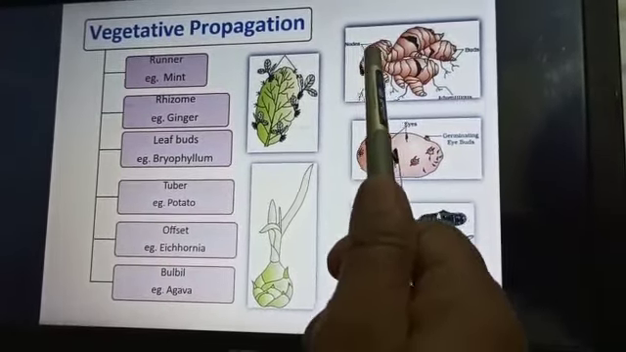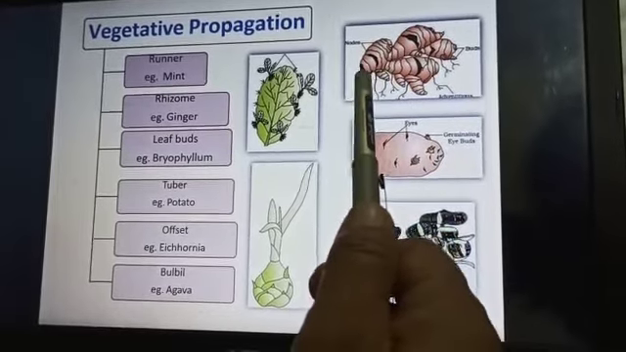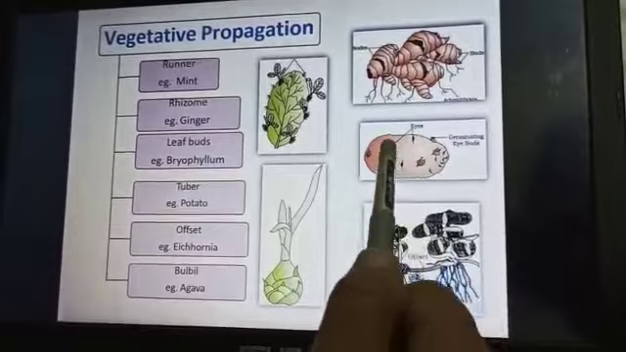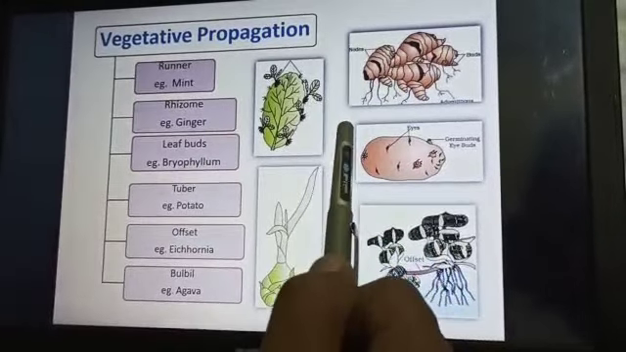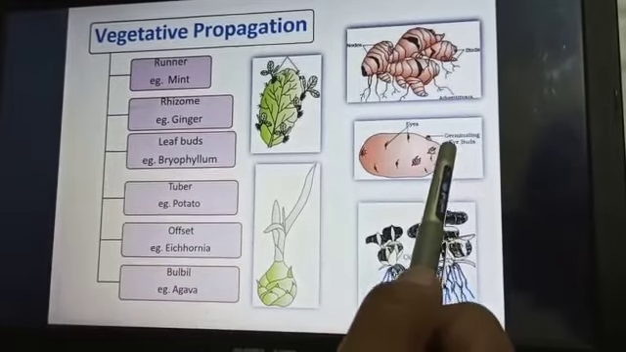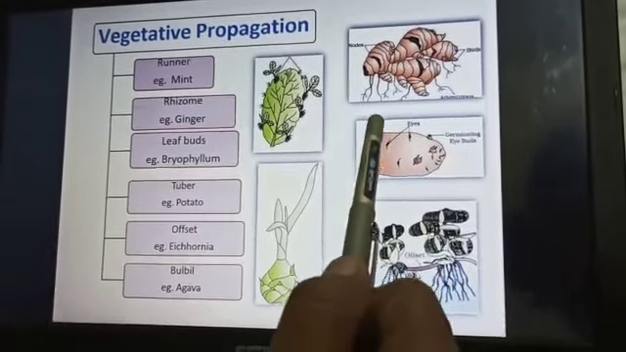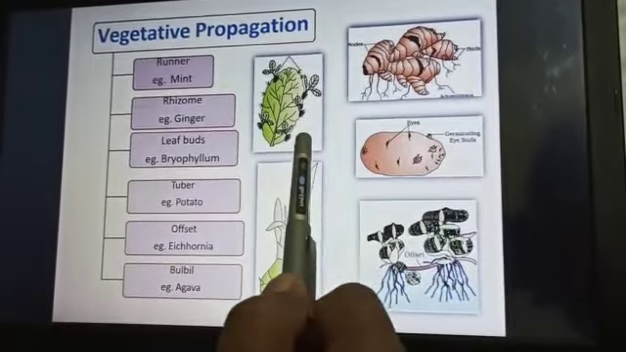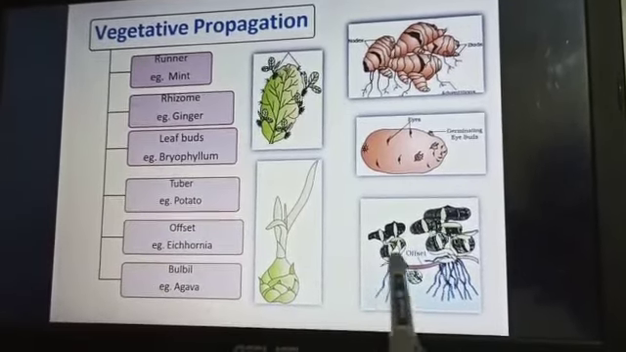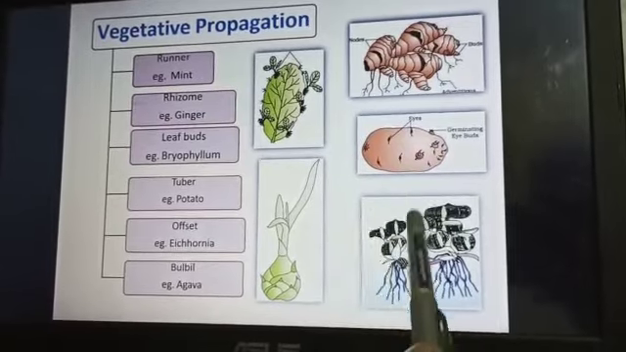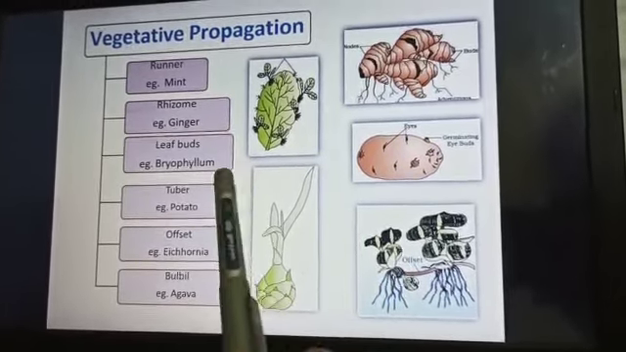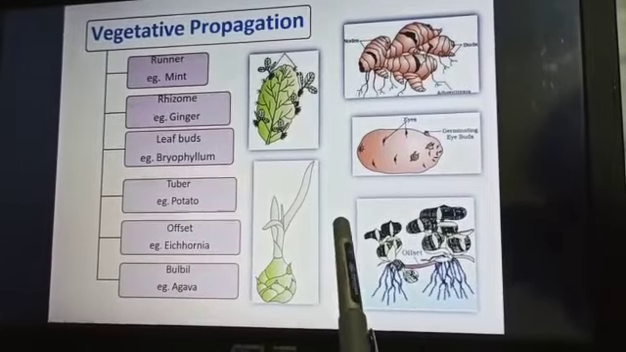Here the different nodes and buds are visible in ginger. Potato also shows it. In potato, you must have seen the eyes. These are basically the germinating eye buds. It is a method of vegetative propagation, right? This is an offset, and this type of reproduction is called asexual reproduction because vegetative propagation is a part of asexual reproduction.